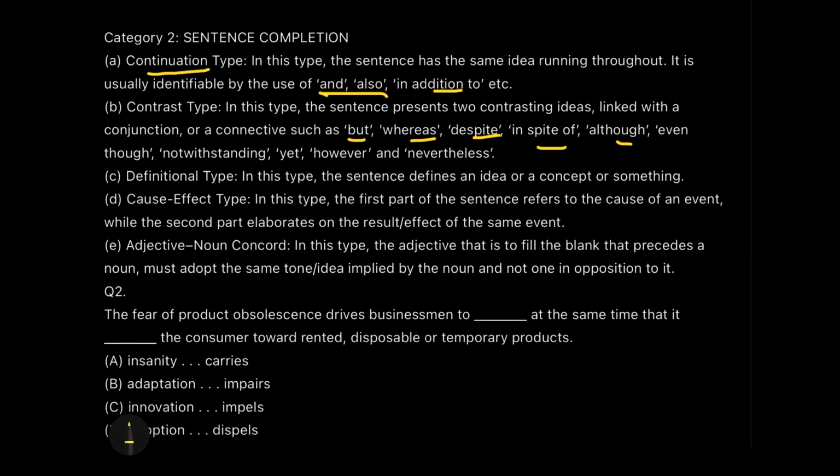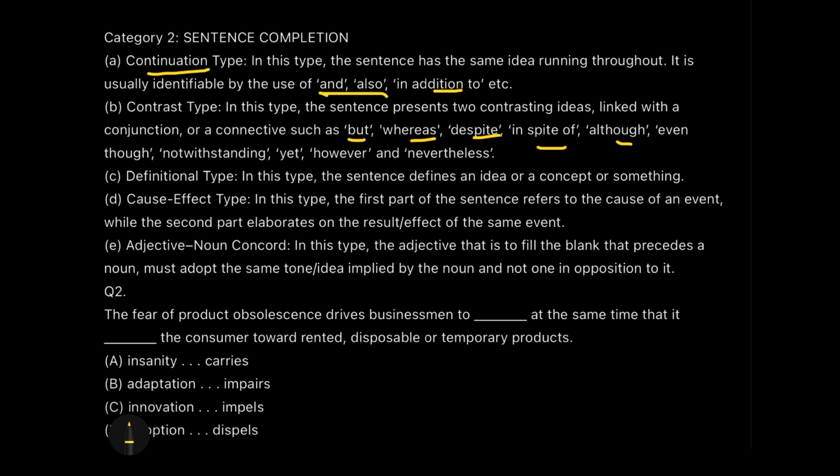Now, next is the adjective noun concord. Okay, so this is when we are reading through a longer sentence. At least you need two sentences to identify this, because if in the first part or in the second part of the sentence where there is no blank, we are using an adjective in a particular tone. Let's say we are using it to depict something good, like a beautiful painting. So painting is the noun and beautiful is the adjective.